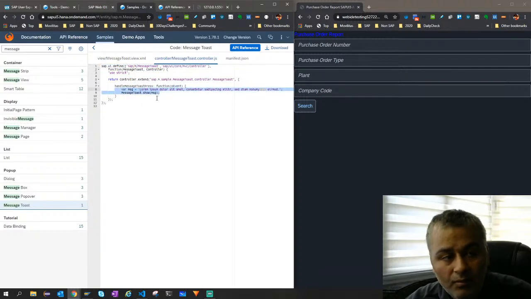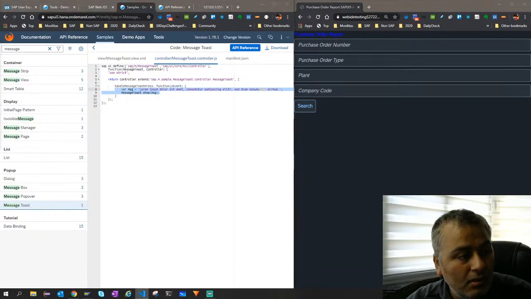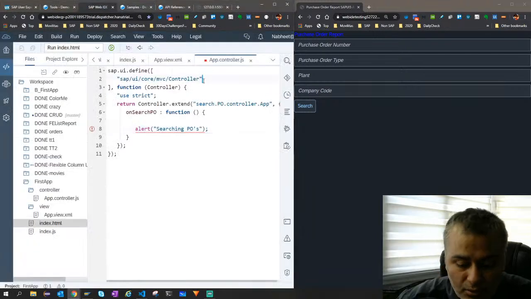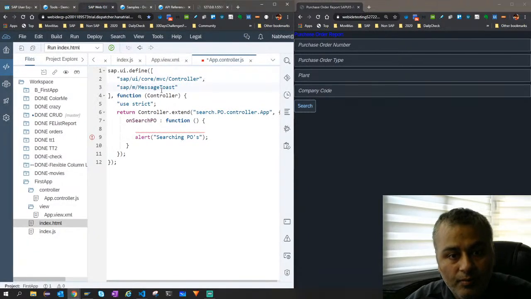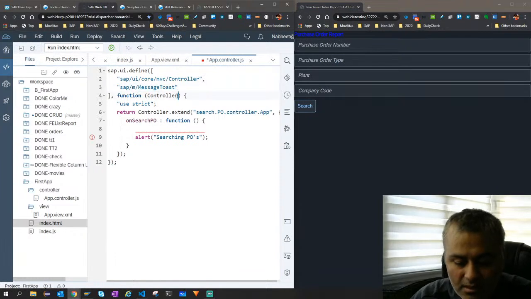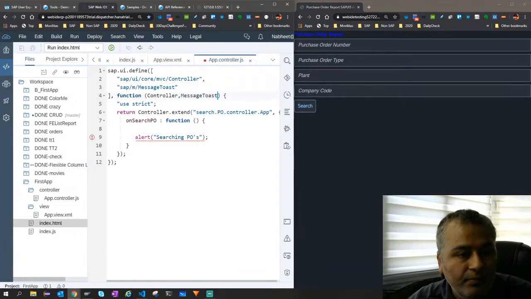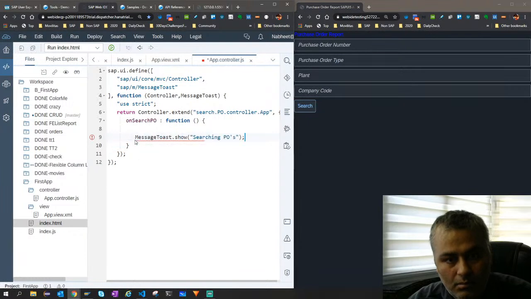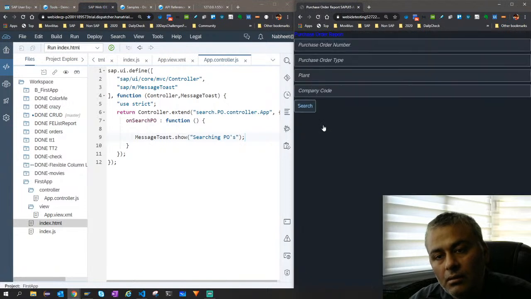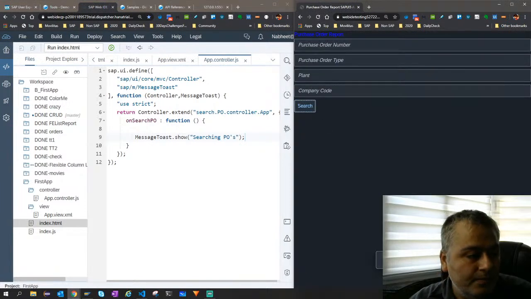Simple. So I'll just copy paste this stuff only. So what we'll do is, let's load this class MessageToast. We add this as a dependency, right? And since now it is available, all I need to do is MessageToast dot show. Right, and then if I reload it, search, you see this message.